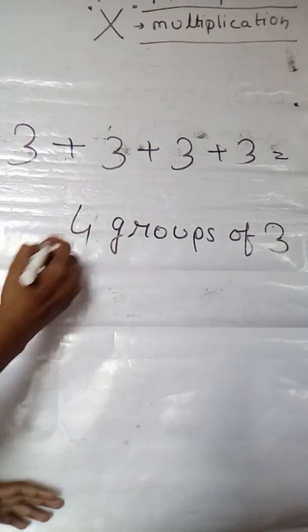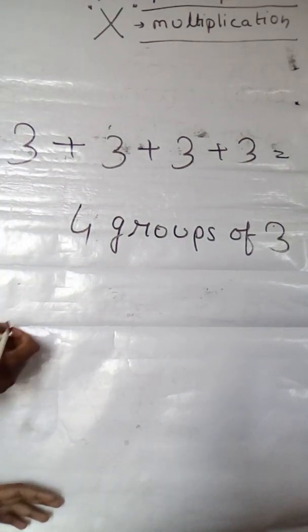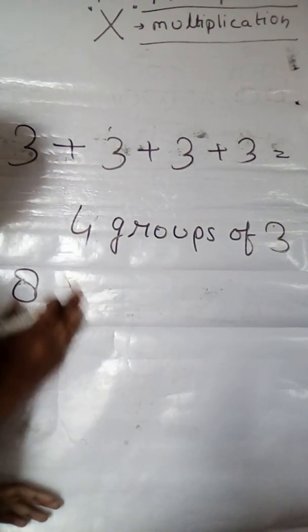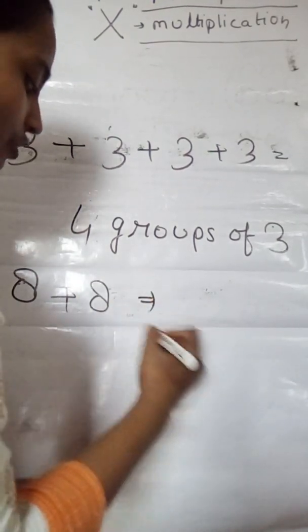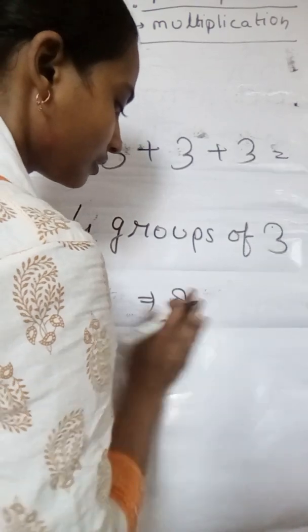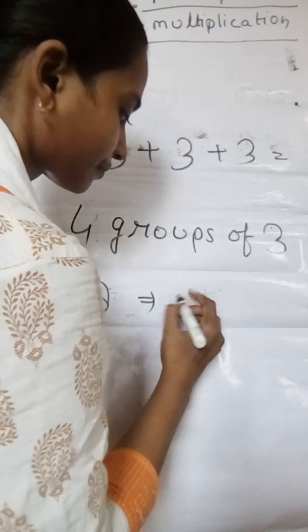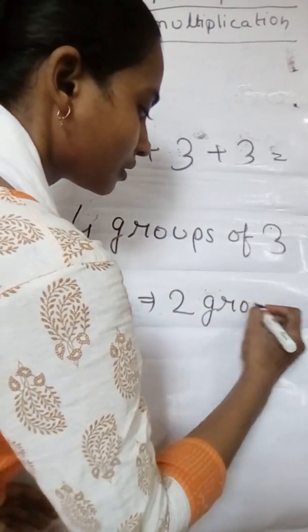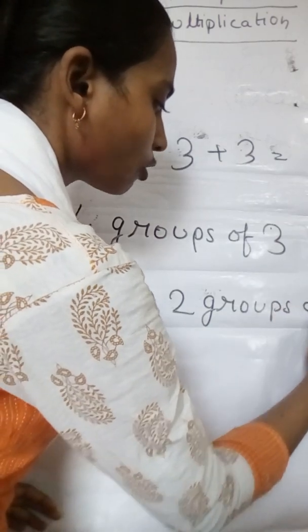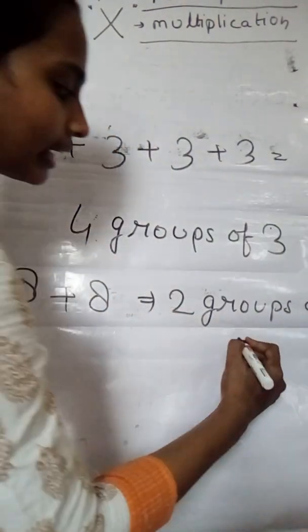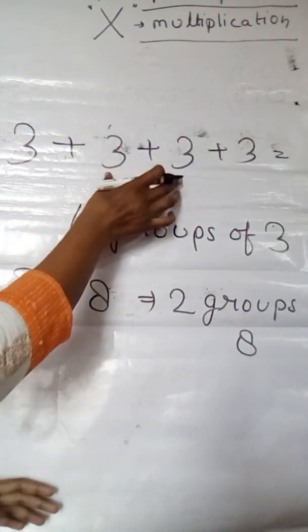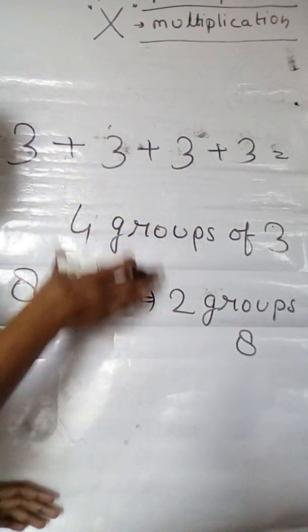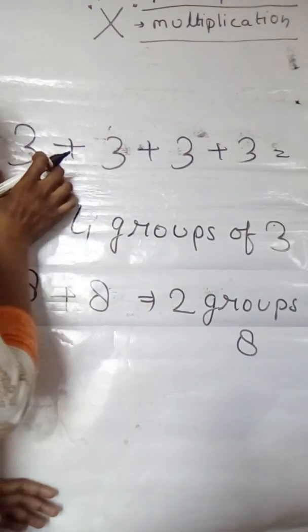If I write 8 plus 8, what will we say in words? 2 groups of what? 2 groups of 8. Okay children, it is 2 groups of 8. If we take it in multiplication, then how many?